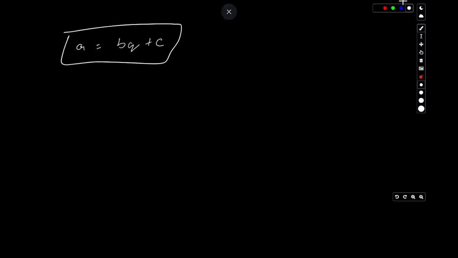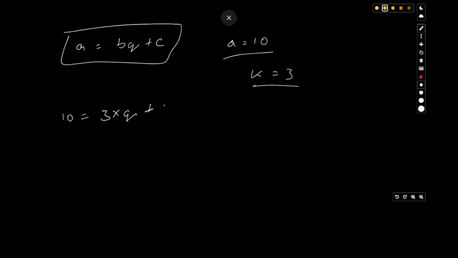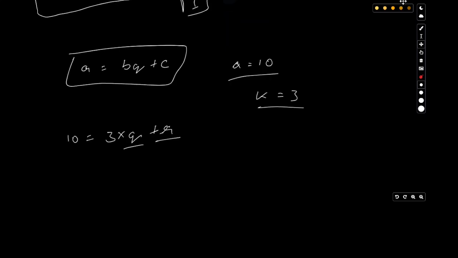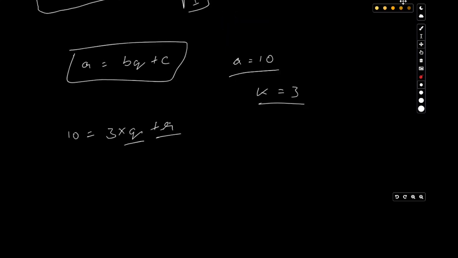If a equals 10 and k equals 3, what will happen is 10 equals 3 times q plus c, or let's say r. So we will have a particular number multiplied with 3, and we will also have some remainder.